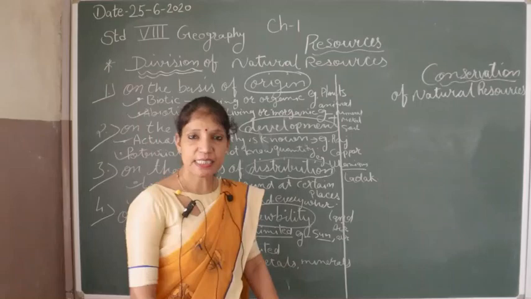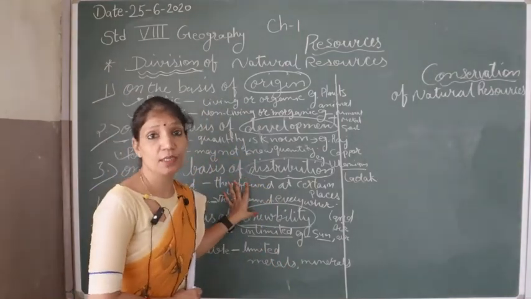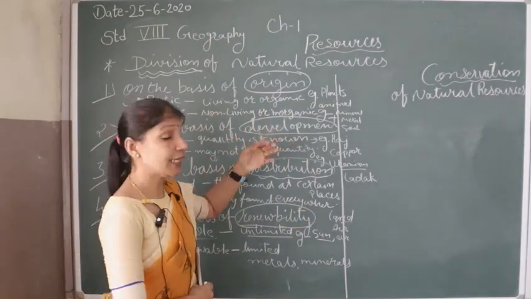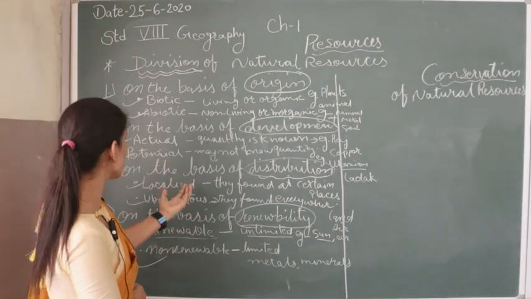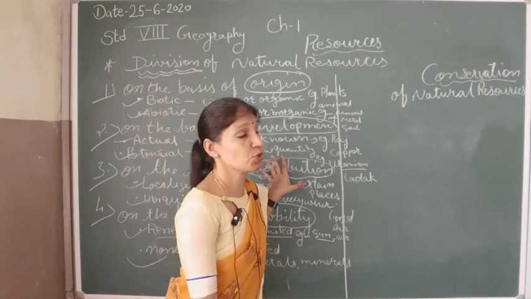So one topic is clear here. Many questions can come from this topic. Maybe one long question, maybe some differentiation questions, like differentiate between renewable and non-renewable, write the difference, or distinguish between potential and actual. So many types of questions may come from this topic.